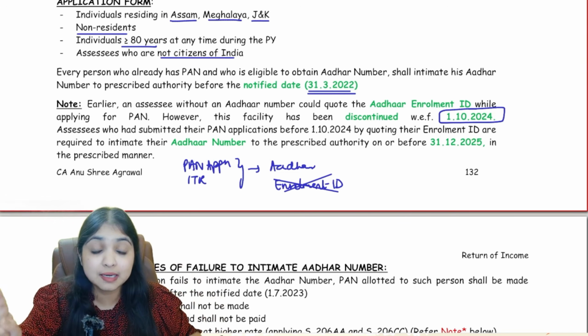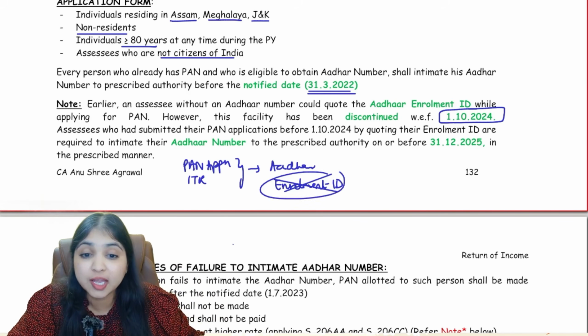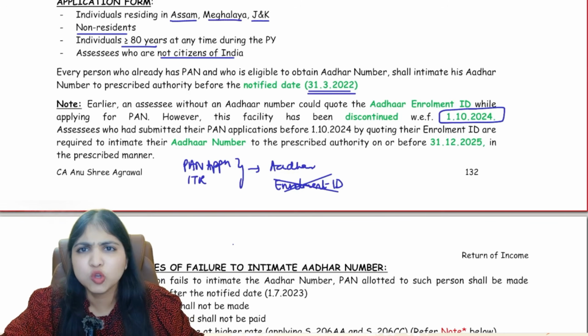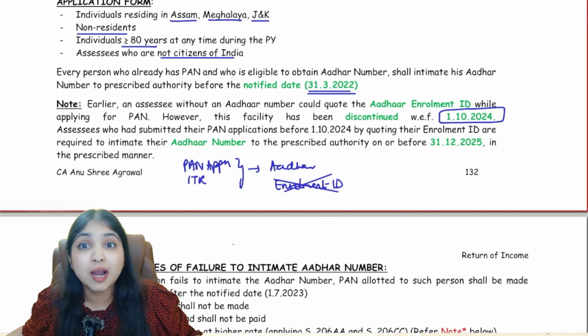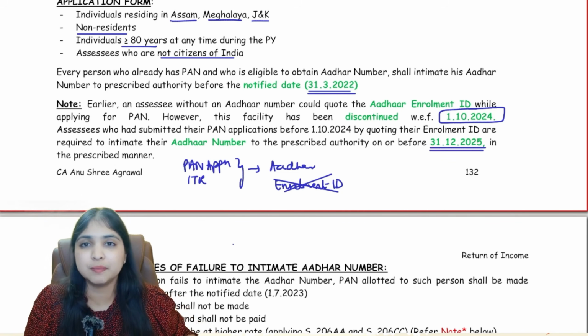And wait people, listen, all those of you who had exercised this option of mentioning enrollment ID in these documents, by now you would have received your Aadhaar number. So inform your Aadhaar number to the prescribed authority. By 31st December 2025, inform your Aadhaar number to the prescribed authority.